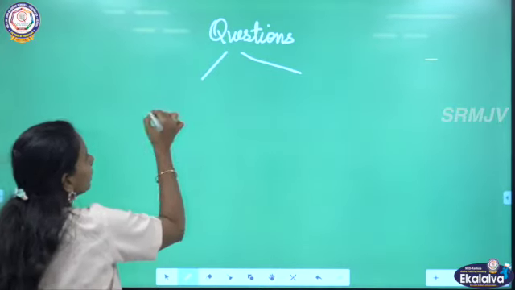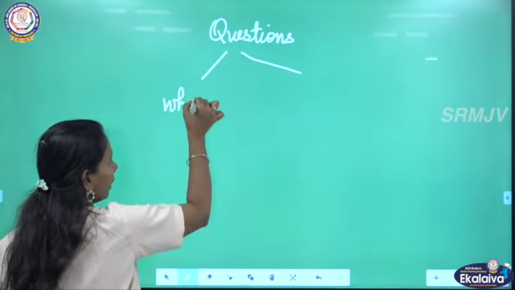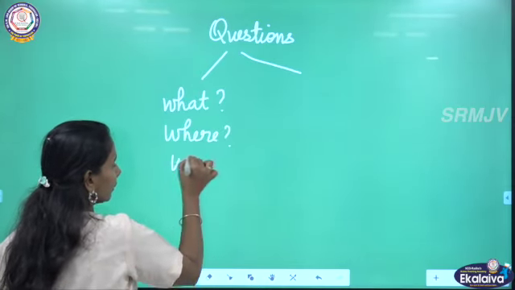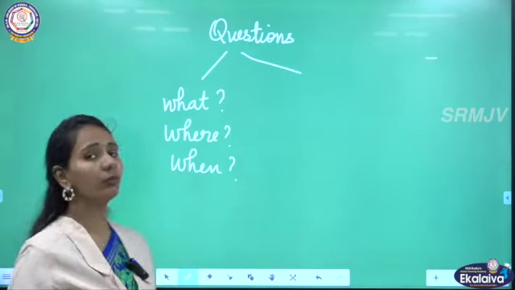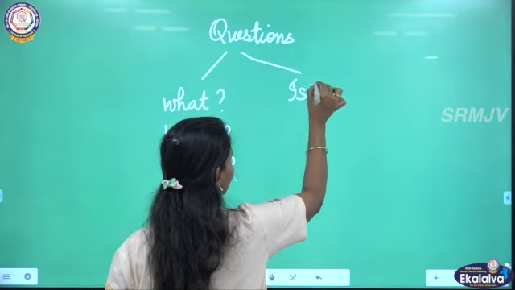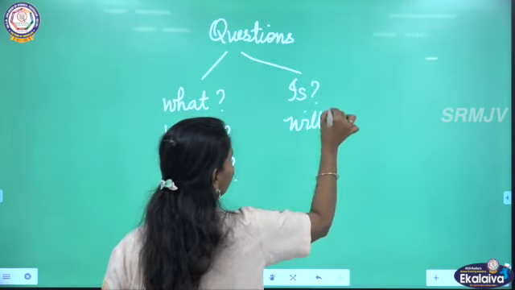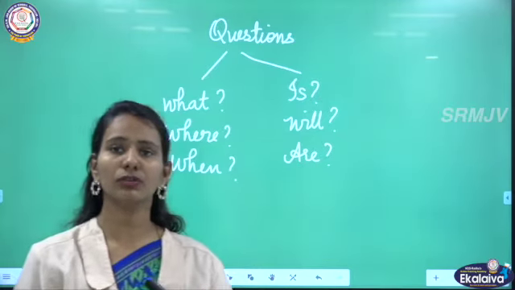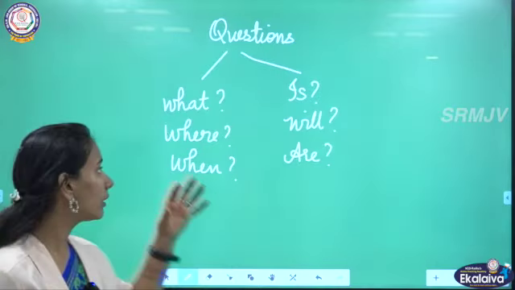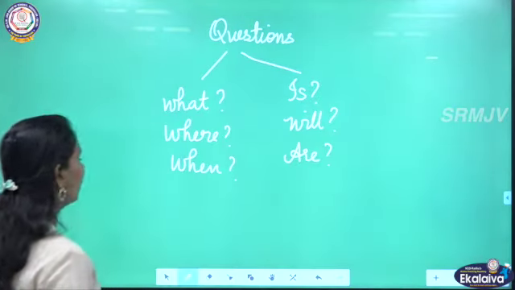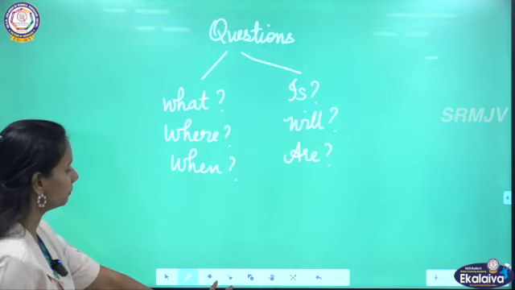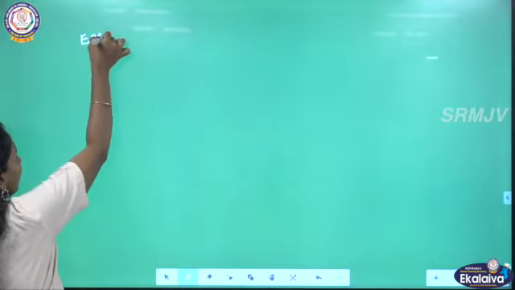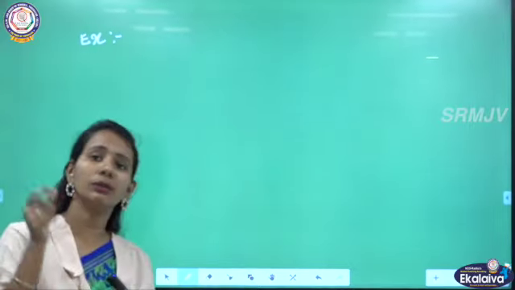Questions are of two types. One, the questions starting with question words like what, where, when, and the other, questions starting with helping verbs like is, will, are, and so on. There are many. I am just giving you an example. Okay. So, now how to convert these questions from direct speech to indirect speech? We will take examples and then we will understand. First, we will see questions starting with question words.